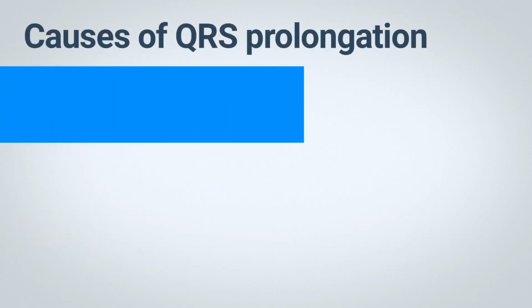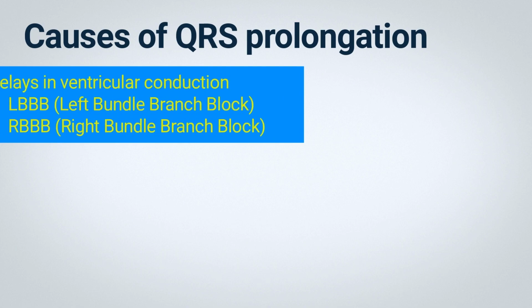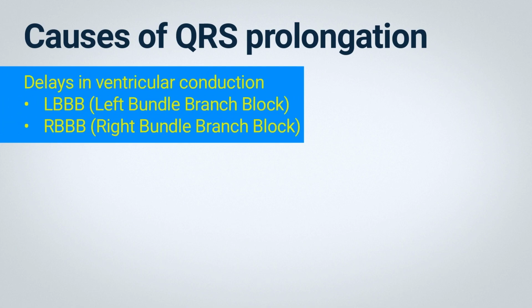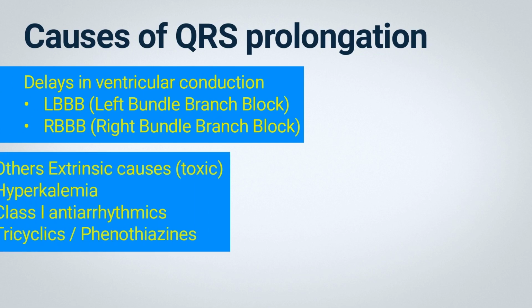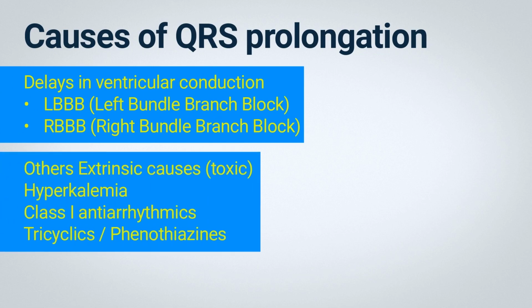Among the various causes of QRS prolongation, some of the most common include delays in ventricular conduction, such as left or right bundle branch blocks, or other conduction disturbances. Extrinsic causes can also play a role, such as hyperkalemia, which was demonstrated in the previous ECG example. The use of Class I antiarrhythmic drugs like flecainide, propafenone, quinidine, and procainamide may contribute as well.